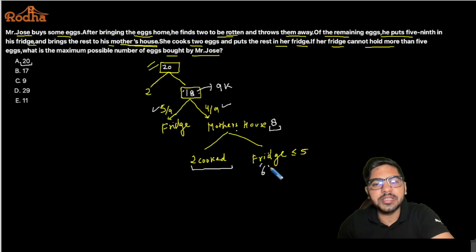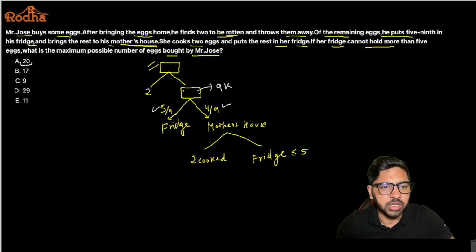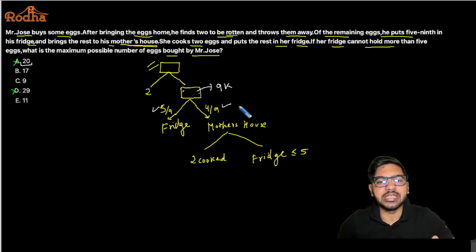Can 6x be stored in the fridge of the mother? No, it cannot be, because it has to be less than or equal to 5. So 20 is definitely not a possible answer, 20 is ruled out. Now if 20 is ruled out, then I can straight away rule out 29 as well, because it's a higher value. If 20 is not getting you to less than 5 here, then 29 would anyways not get you to less than 5.